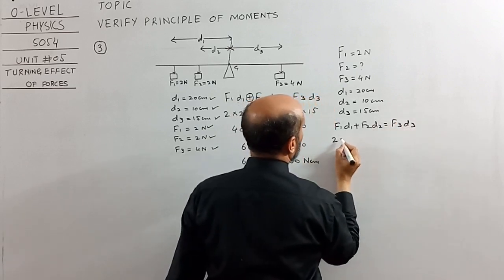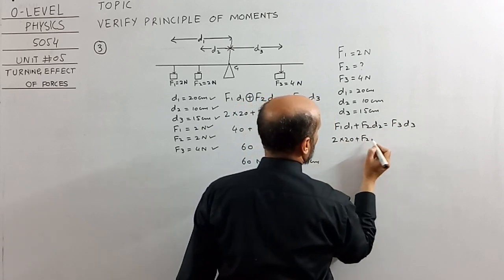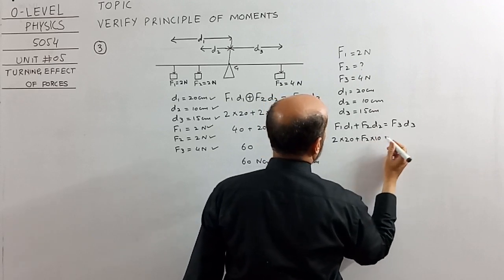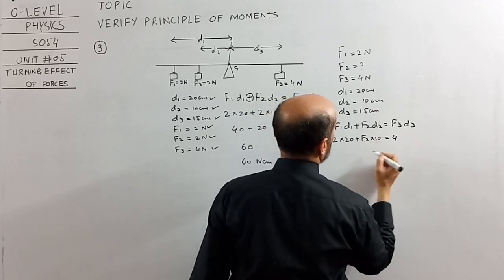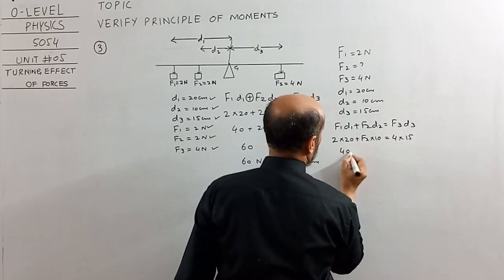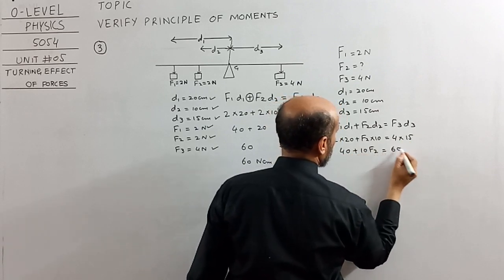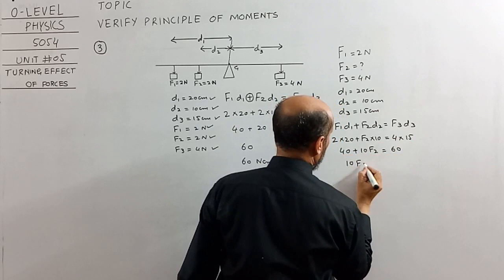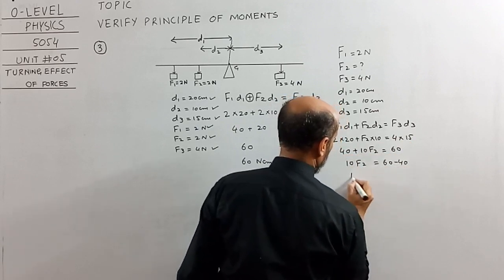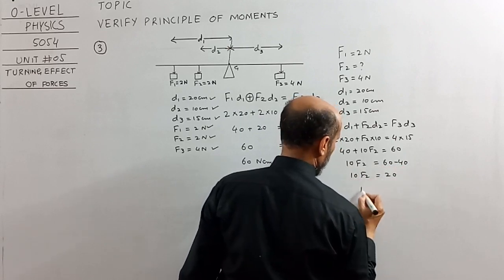F1 is 2, D1 20, F2 is missing, D2 is 10, F3 4, D3 15. 40 plus 10 F2 is equal to 60. 10 F2 is equal to 60 minus 40. 10 F2 is equal to 20.